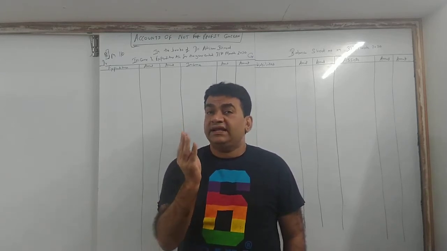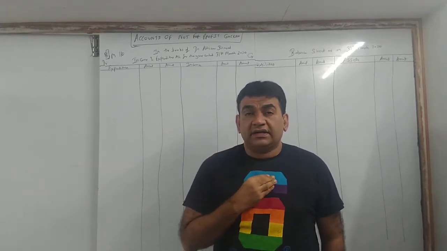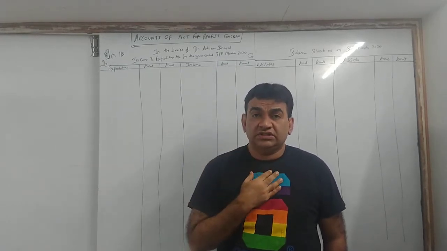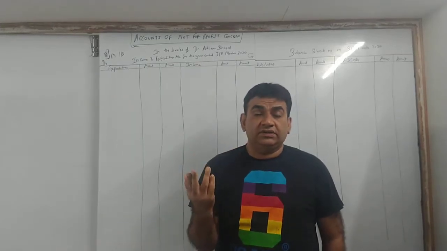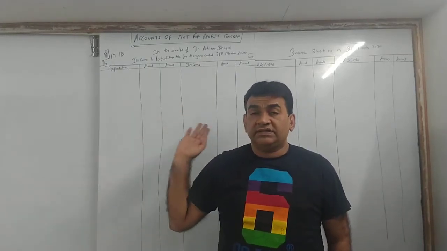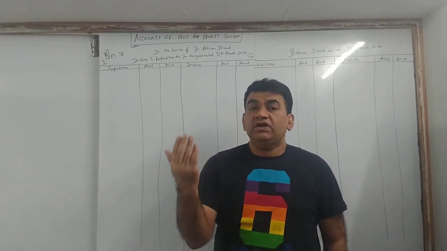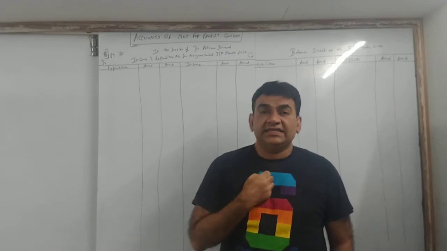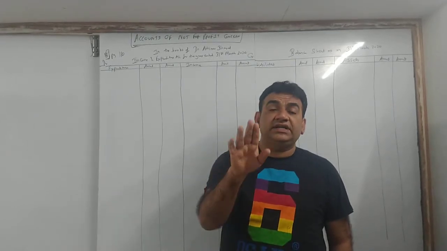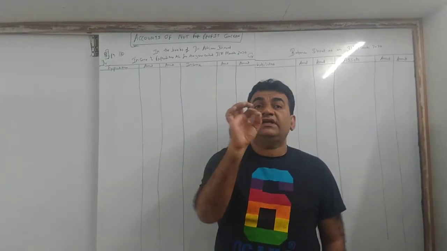Now when we prepare a trading account, we prepare it when we deal in goods, we purchase goods, we sell goods. Now for a not for profit concern, as I told you, they are into providing services. They will not buy and sell goods. They might do a little bit of buying and selling, but that is not with a major intention of buying and selling, but it is connected with the activity.